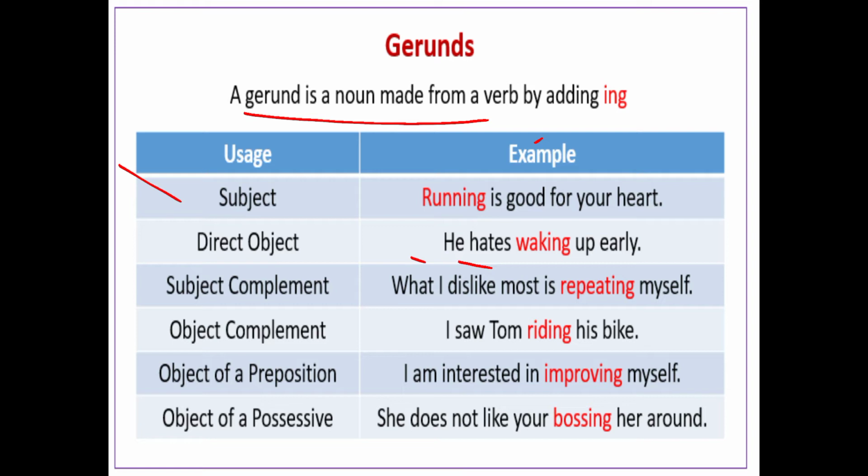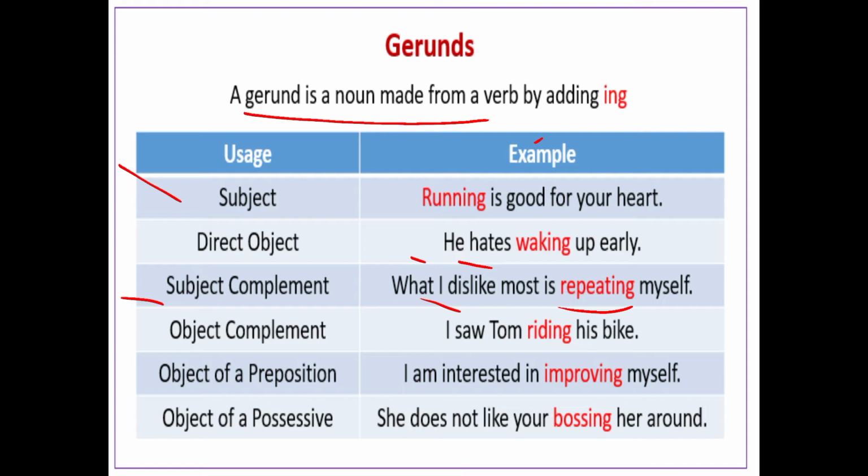Now next, you can look at the subject complement. Subject complement means it tells something about the subject. You can look at this: what I dislike most is repeating myself. In this sentence you can see which complement is given regarding I. I is the subject in this case and repeating is the complement. If somebody repeats, it is a complement related to that subject.